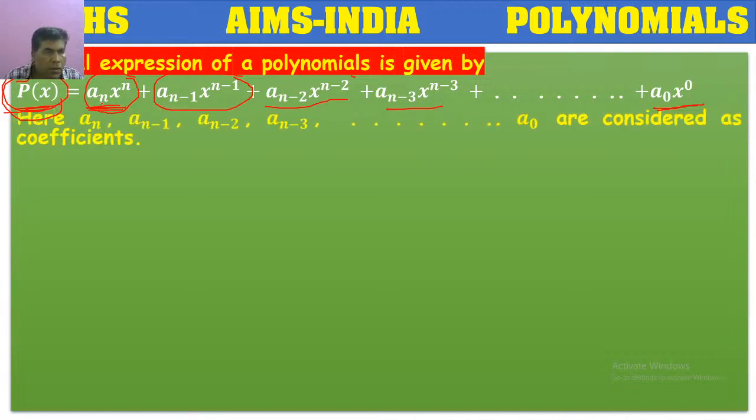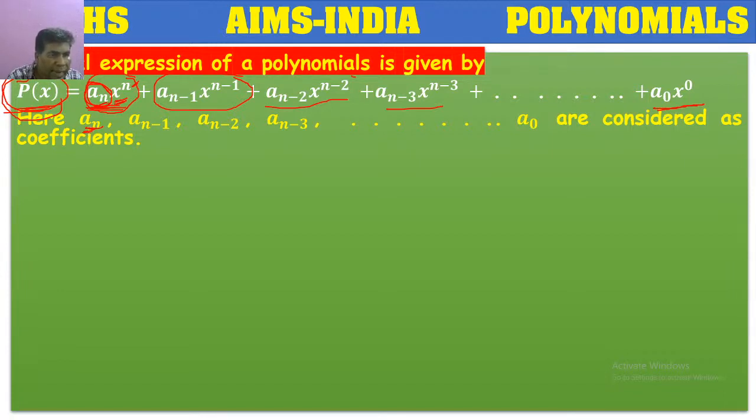In x power n, x is the variable and n is the exponent. Before x power n, we have one symbol here, a n. We have denoted this as a n. So this is considered as the coefficient, the coefficient before the variable. This a n is not the variable, it is the coefficient. In the place of a n, numerals will exist. We can take any numeral.